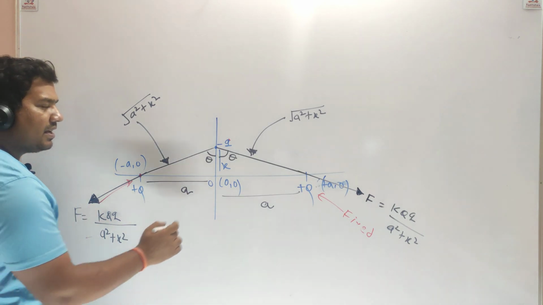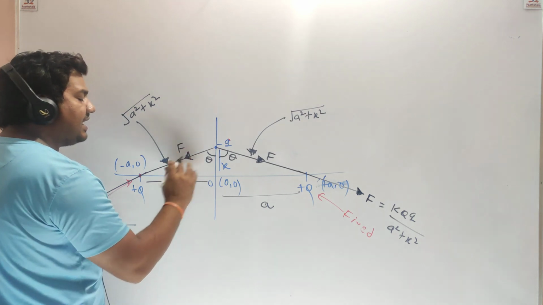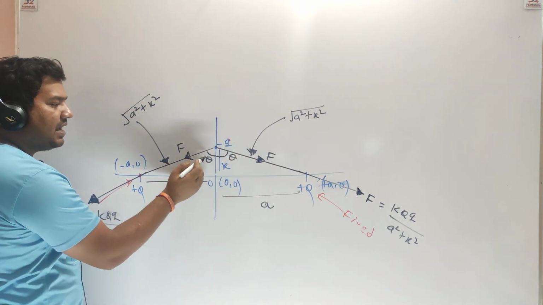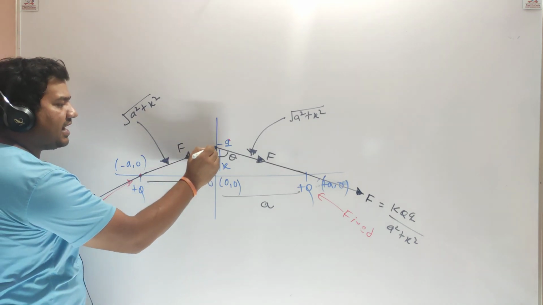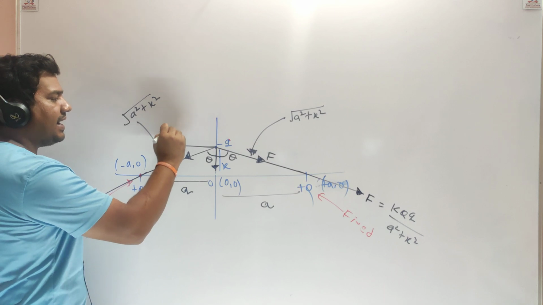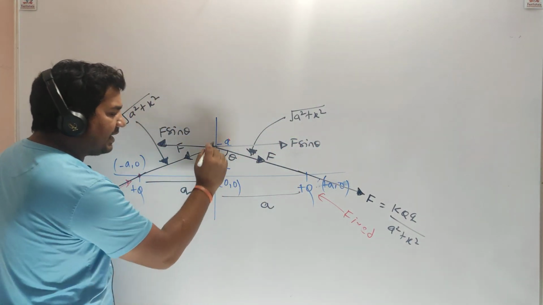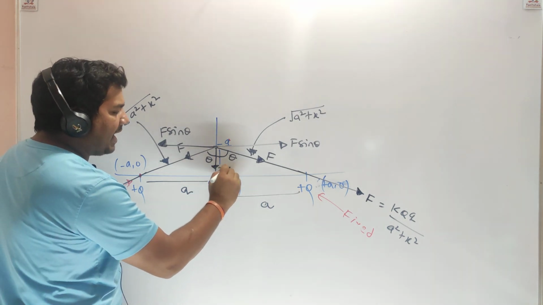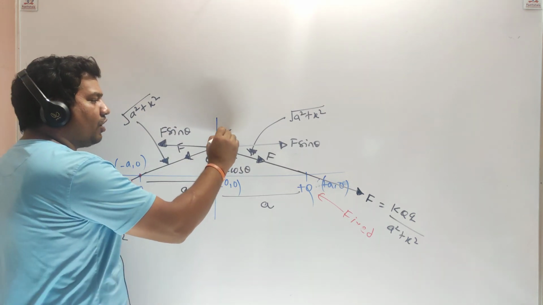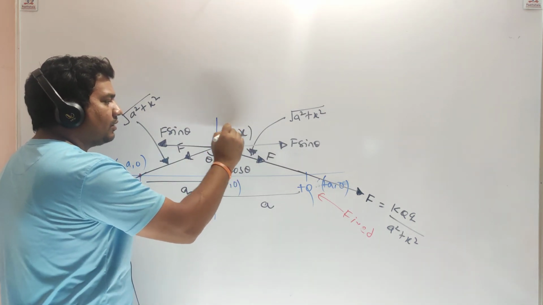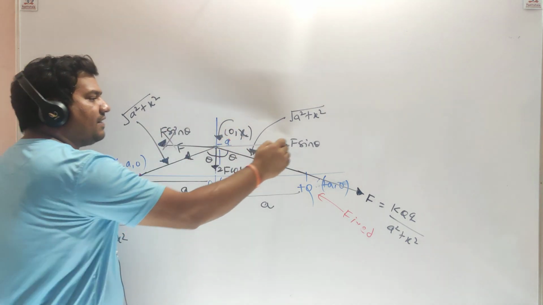Here you got F force, here you got F force. Let's make components of these two forces. If this is theta, here you will get F cos theta downward, and here you will get F sin theta, right? In the same way, here you will get F sin theta, and downward you will get F cos theta. So we got 2F cos theta, coordinate of minus q is 0 comma x. Do you agree? F sin theta will get cancelled.